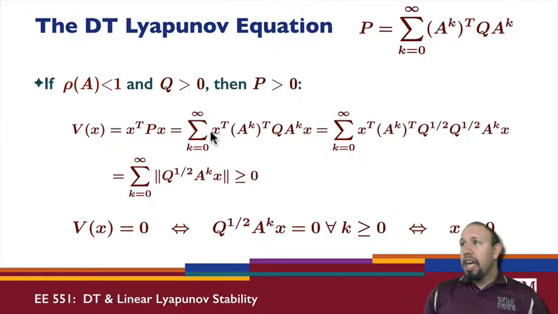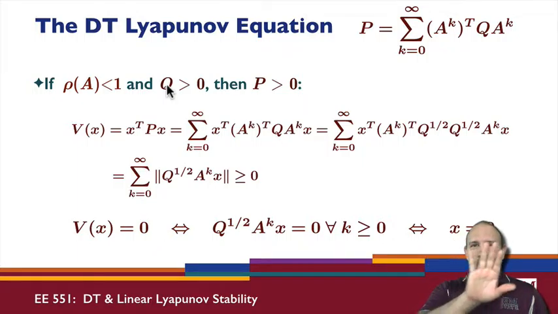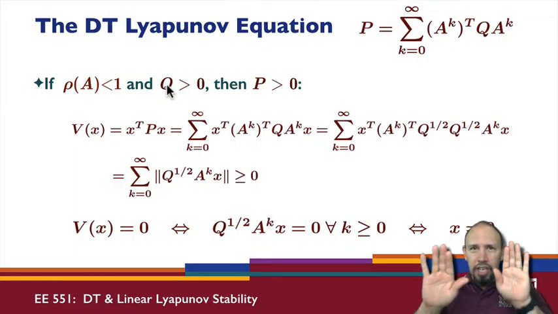Okay, so this quantity then, I can replace P by the infinite summation. I get this. And now I'm going to do a little tricky thing called a positive definite square root. If Q is a positive definite matrix, any positive definite matrix has something called a positive definite square root. That is, Q square root times itself gives Q. And you can easily see how to compute a positive definite square root. If you think in terms of the singular value decomposition of Q, because Q is positive definite, you actually have U S U transpose. That is, U is the same on both sides.